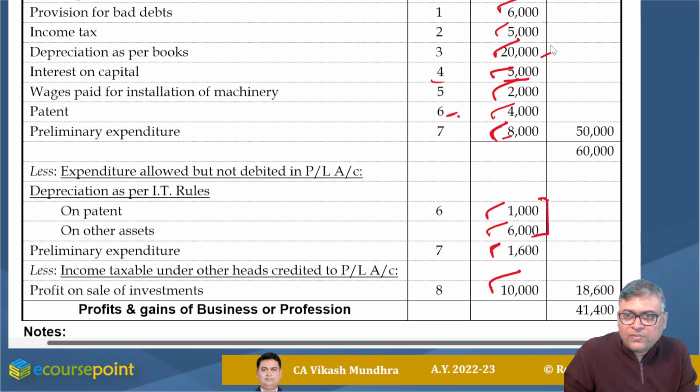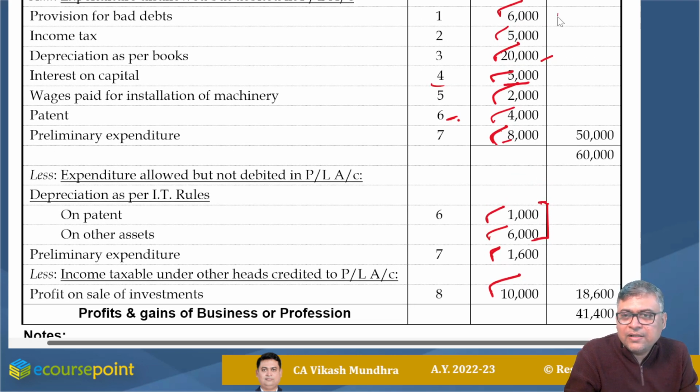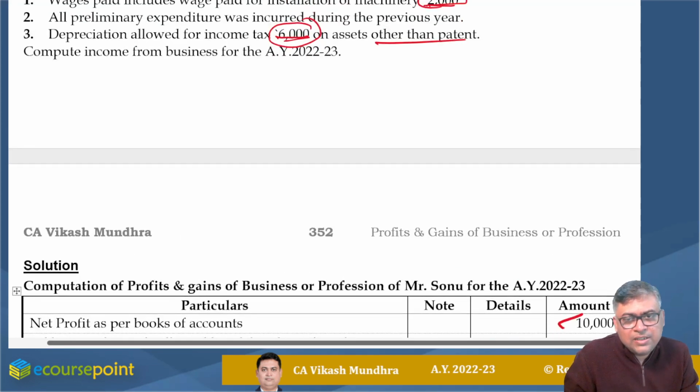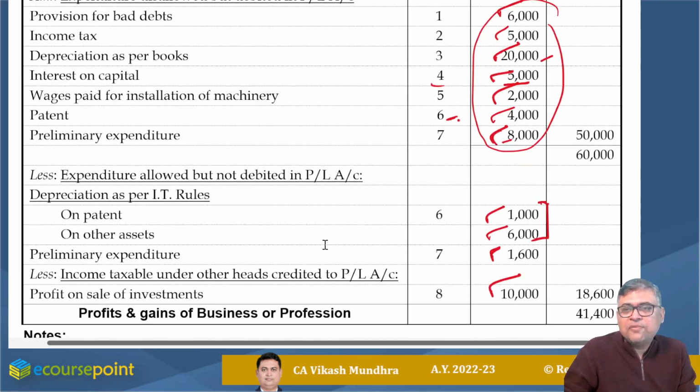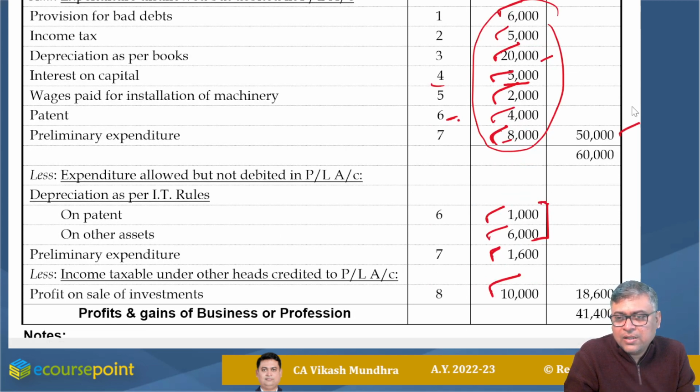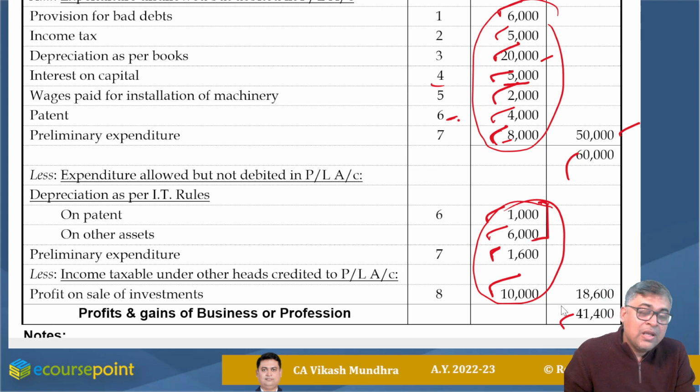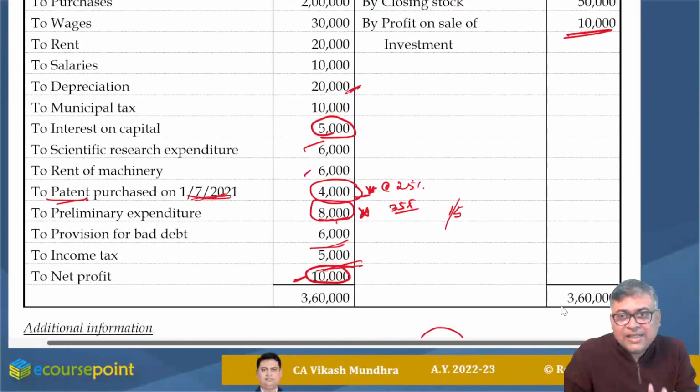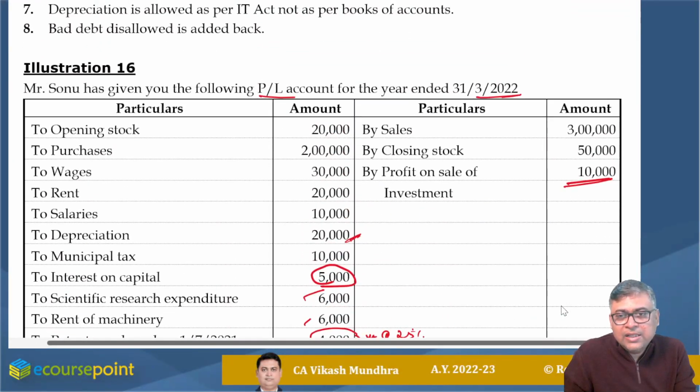So the total for all additions, I think all additional information is done. Yes, done. The total for all of this addition would be 50,000, and the total net 60,000. After reducing all the reduction items, my PGBP income is only 41,400. I did not follow 44AD right now. I am not following the presumptive scheme.